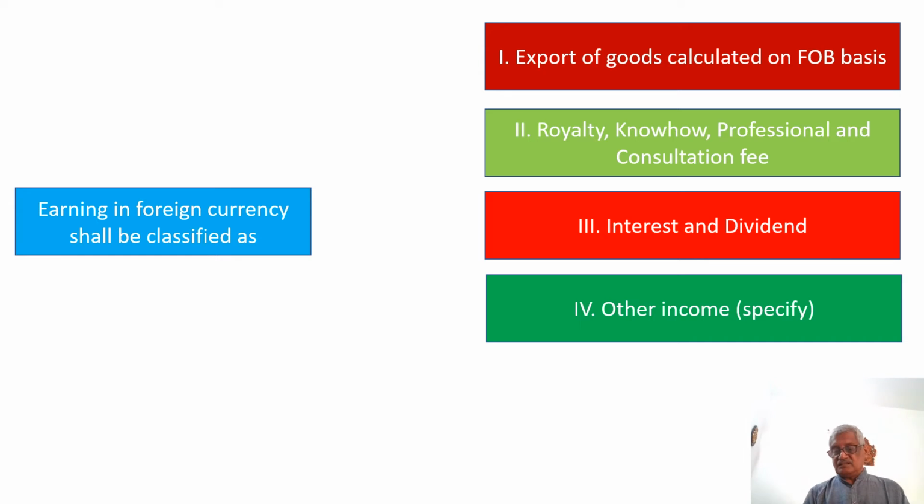We will explain this FOB later. Second one is any royalty, know-how, professional and consultation fee, which is paid by the company to somebody or earned by the company. Interest and dividend, anything which is received in forex, any other income. It should be separately classified as earning in foreign currency, and it should be given these subheads.